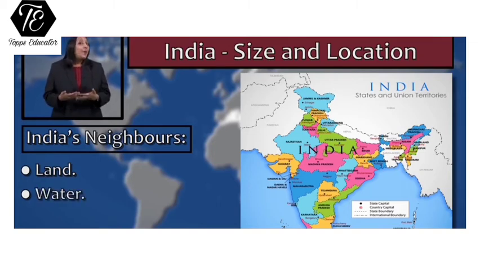If we look at the water bodies surrounding our country, we have the Arabian Sea to our west. We have the Bay of Bengal to our east. And we have the Indian Ocean to our south. Two important water bodies which separate India from Sri Lanka are Gulf of Mannar and the Palk Strait. So that was the location and size of our country.